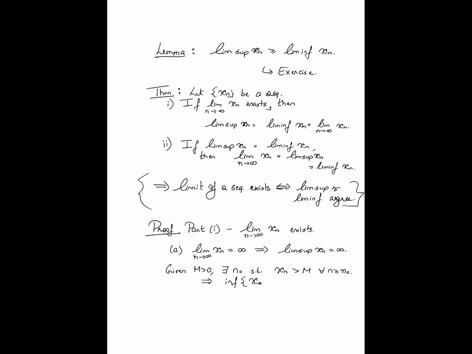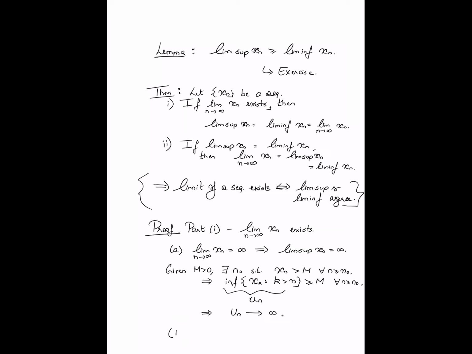This means that the infimum of the values taken by the sequence to the right of n, this is exactly what we called un in the definition, if you recall, is also greater than or equal to m for all n greater than or equal to n naught. Okay, so that is all there is, right? For every m greater than 0, there exists an n naught such that un is greater than or equal to m, which implies that un tends to infinity, which is exactly what I want to prove. So that's really all there is to show: if the limit is infinity, then the lim sup and the lim inf must necessarily be infinity.